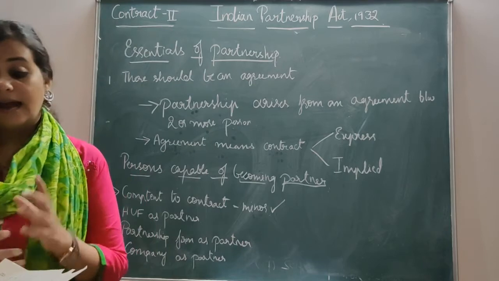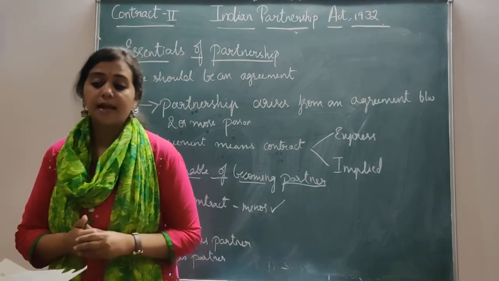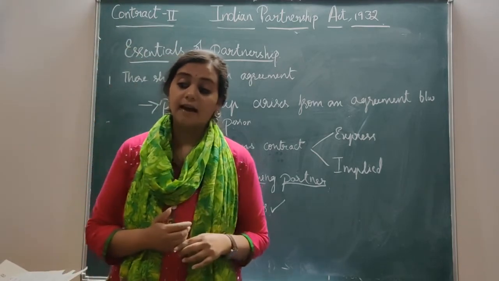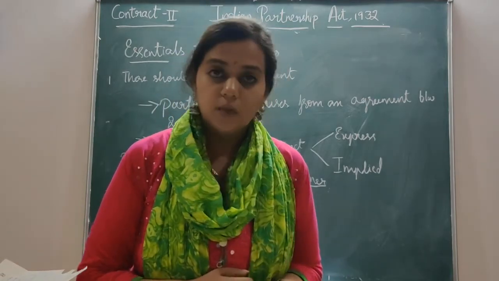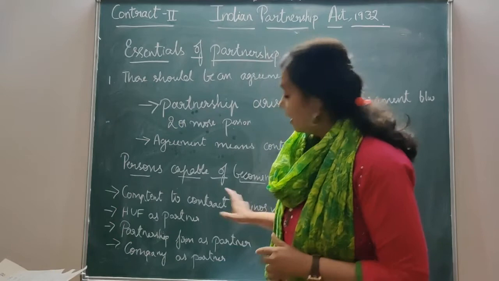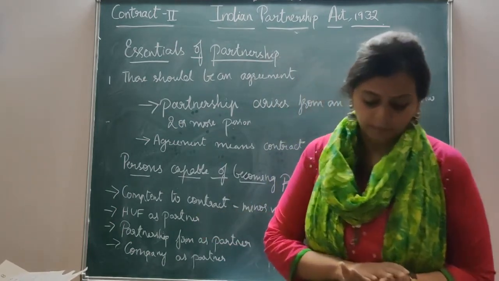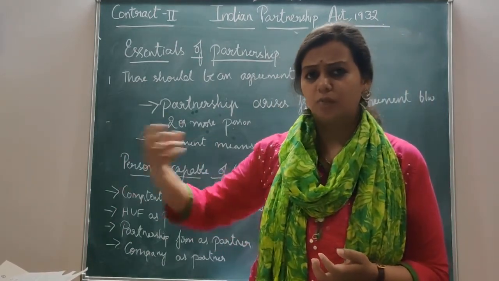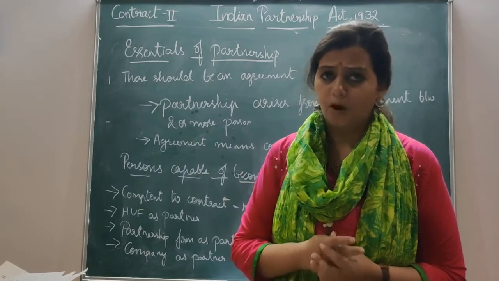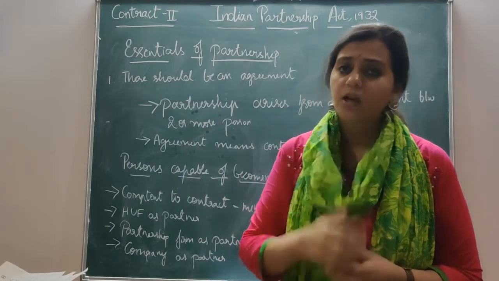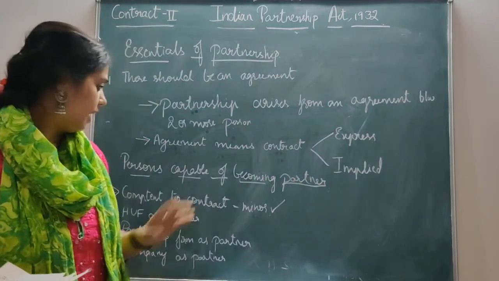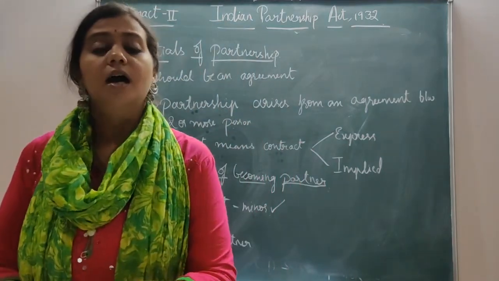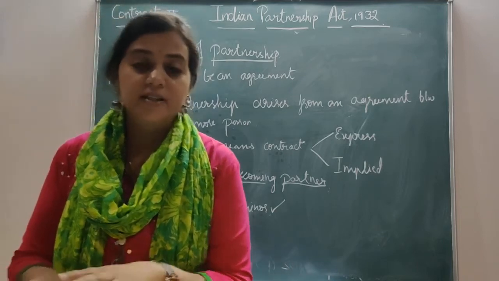So a minor has a right to such a share of property and profits that is agreed upon. Whatever, at the time of the agreement when the minor is entering, if there is any agreement stating that yes, you will be entitled to get so much benefits and so much profits, then the minor shall get it. He will be getting all those profits. The next point under this minor, again you can see, is he can get the benefits.